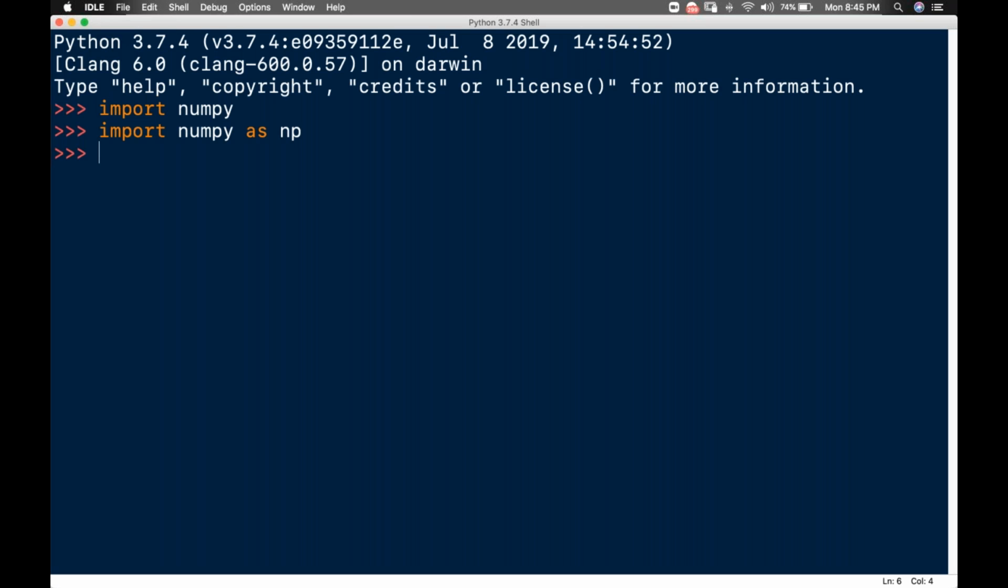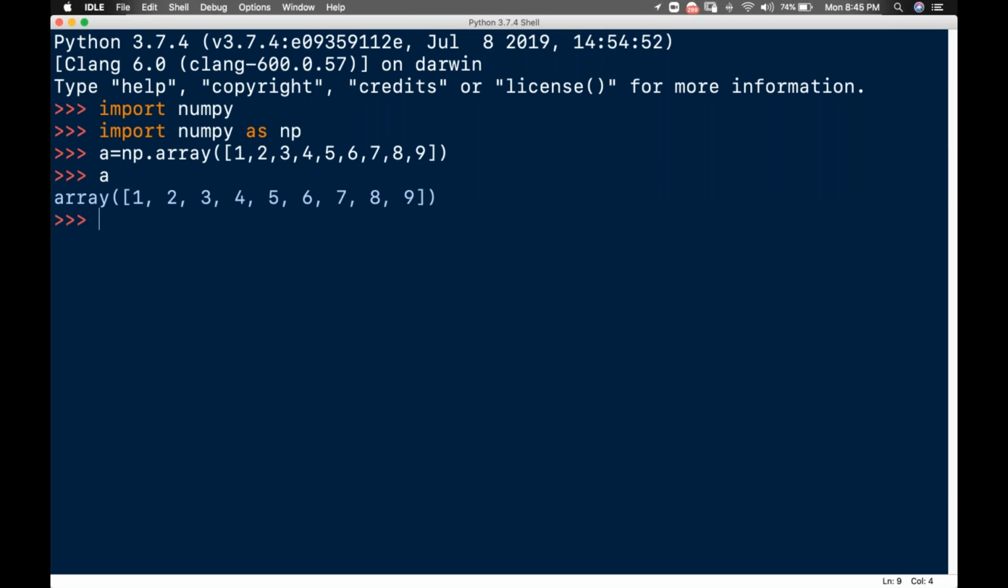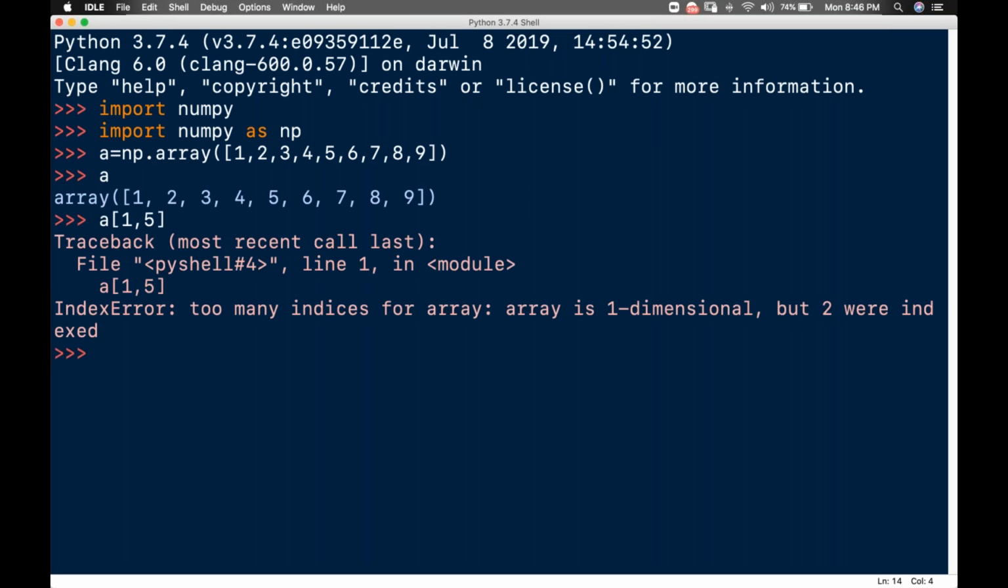Now I will create one array called a equals np.array, with 1, 2, 3, 4, 5, 6, 7, 8, 9. So a is nothing but an array object, right? If I want to read a part of the array, I can do something like this: 1, 5. Sorry, this is not 1, 5. It's nothing but 1:5. It's my bad.